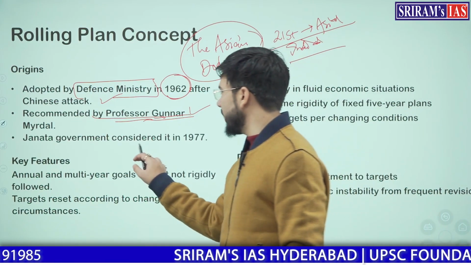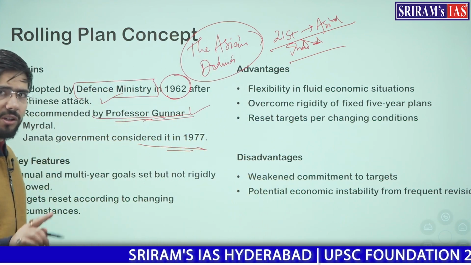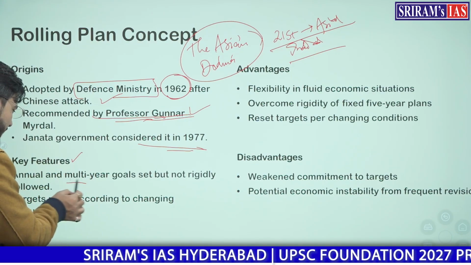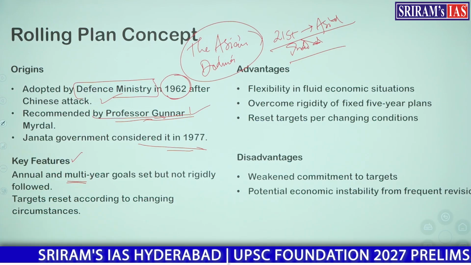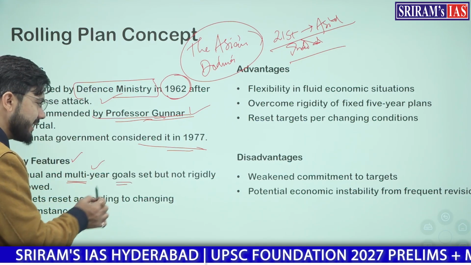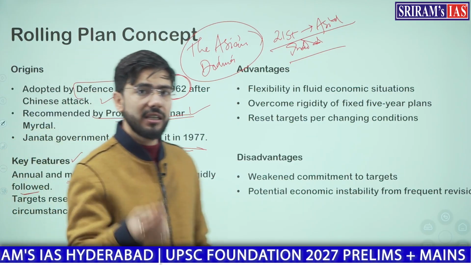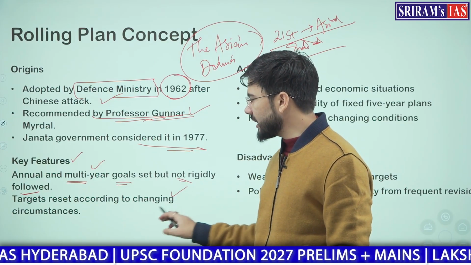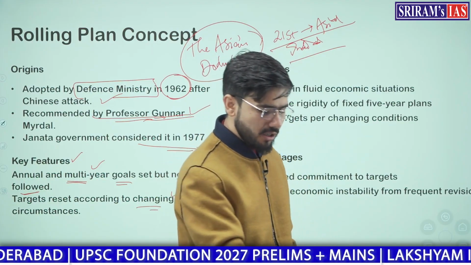Clear? Now, the Janata government considered it in 1971 that we should also introduce rolling plans. The main feature of a rolling plan is that it is introduced annually. It is introduced for 1 year. Multi-year goals are set but not rigidly followed. However, the 1-year targets are followed to some extent and achieved. Targets are reset according to the changing circumstances. That is why it is called a rolling plan.